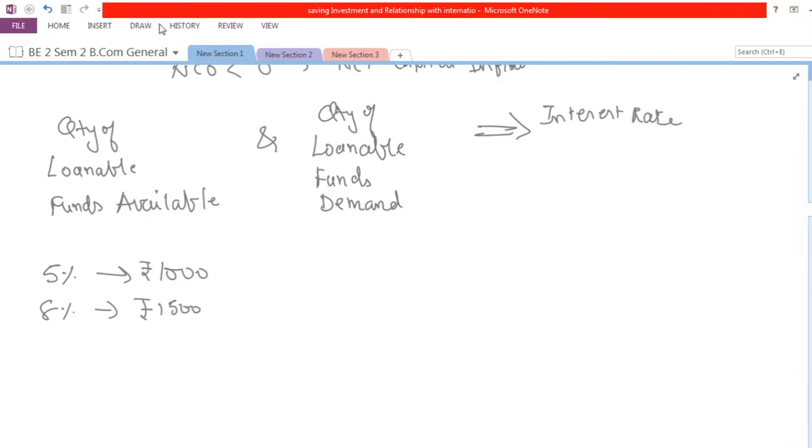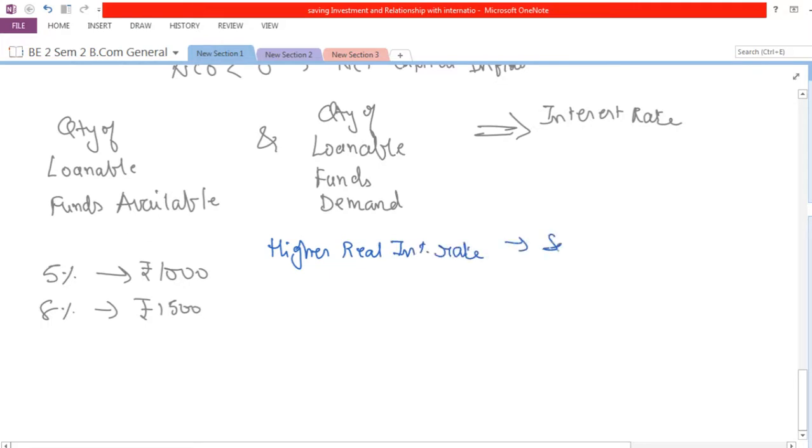So a higher real interest rate would motivate the people to save more, because with less risk they will be able to get more returns. Now when they save more, loanable funds increase, and due to that banks will have more money to give more loans.